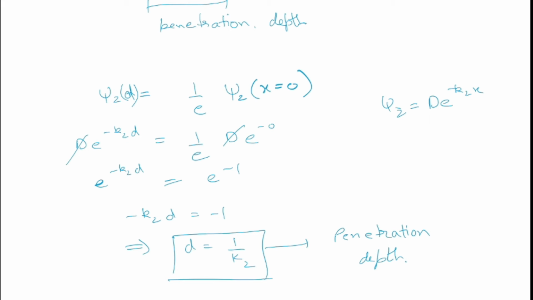Now as we know that the position of the particle is uncertain, therefore the position of the boundary from which the particles are getting reflected back in region 1 is also uncertain. As a result, there is a finite probability that some particles will penetrate up to a significant distance in region 2. That's why we are getting a non-zero wave function in region 2. But this doesn't mean that the particles are getting transmitted. This is possible when we have a potential barrier, not a step potential. We will discuss that case in a later video, but now we have a step potential. So in this case, transmission is not possible. This is why we are getting the zero transmission coefficient.